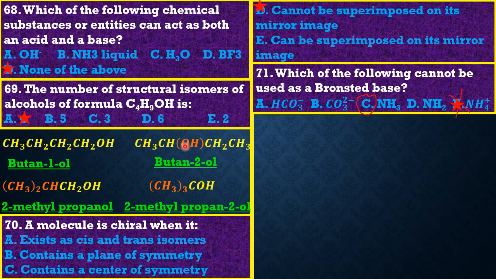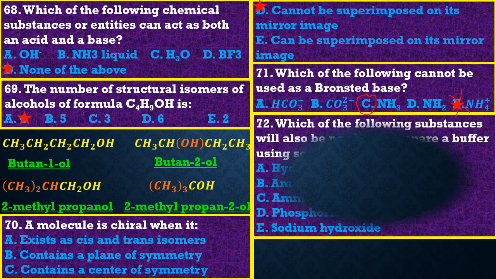So friends, please make this correction here. Please try to make the correction. So the right option has to be option C, because it can accept a proton. It can accept H plus ions and become NH4 plus ions, guys. The answer, friends, is not option D. It is not option E, sorry. It has to be option C, friends. Option C, ammonia. Okay, thank you, friends.